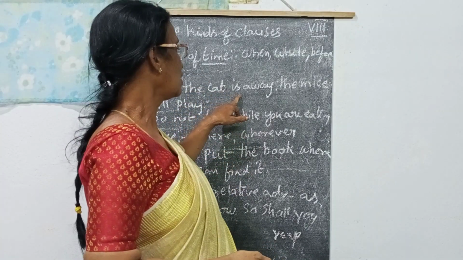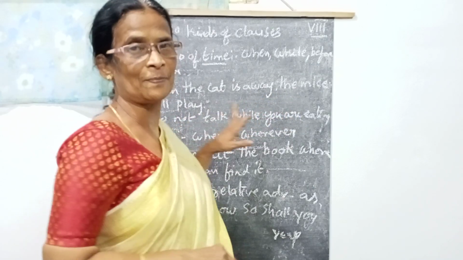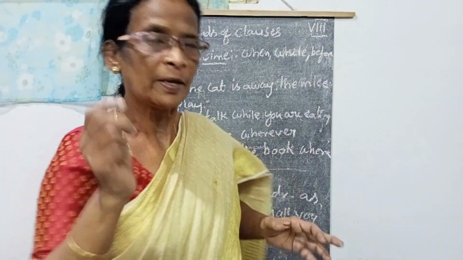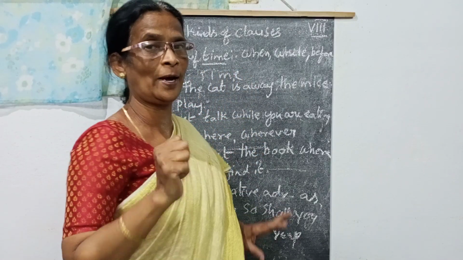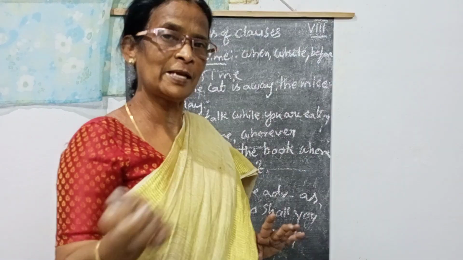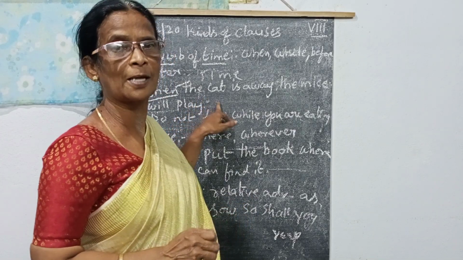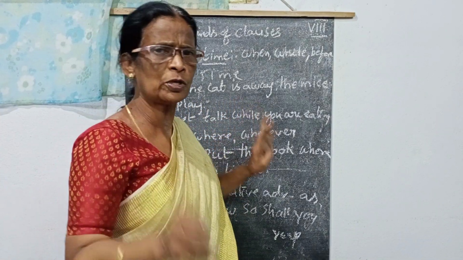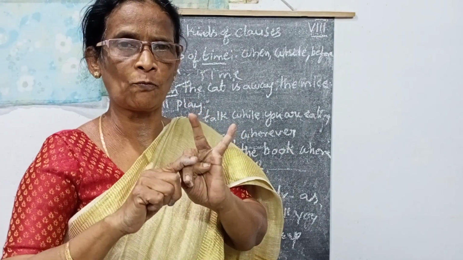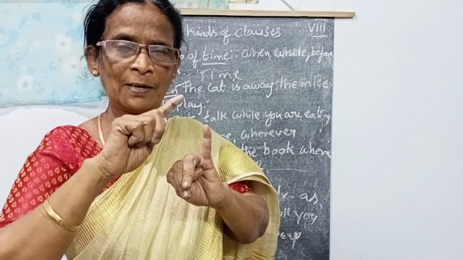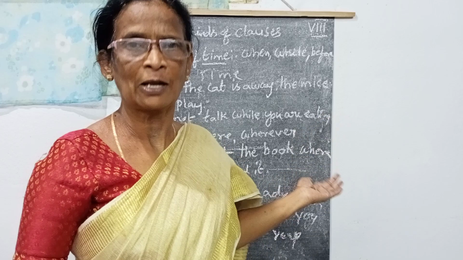While the teacher went away, the children will play. So actually what are you doing? Here, when shows the time. When the cat is away, the mice will play. So this is known as the adverb of time. So usually you remember these 4 and make the questions. Frequency, how often; time, when; place, where; manner, what kind. So when you make the question easily, you can find clauses also.